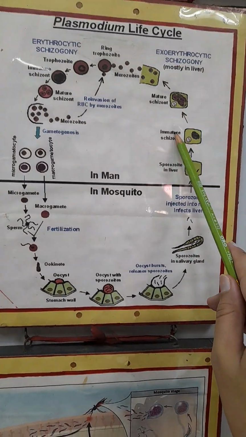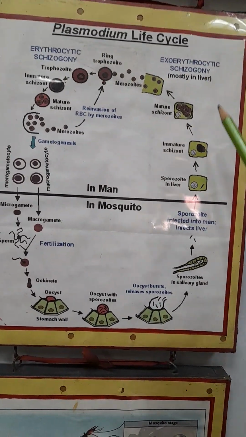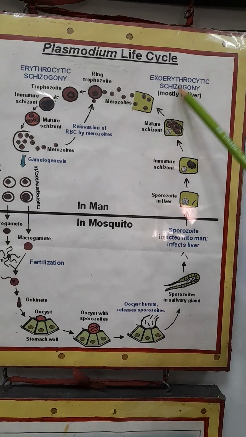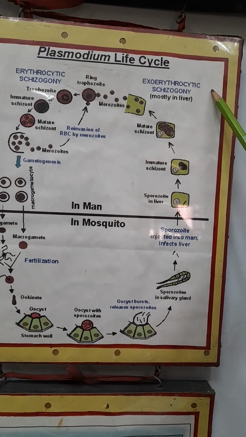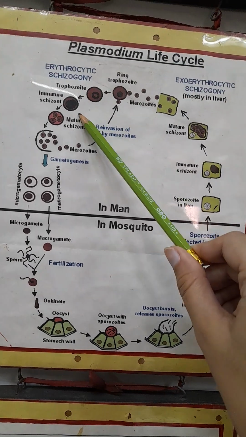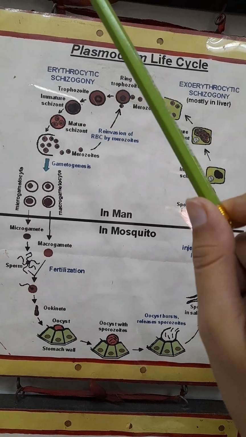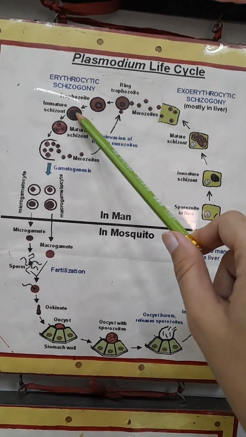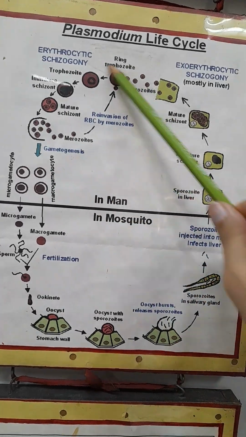Always remember that there are two stages in the man's body: the extraerythrocytic schizonty, which is mostly in the liver, and the erythrocytic schizonty, which is on the RBCs.